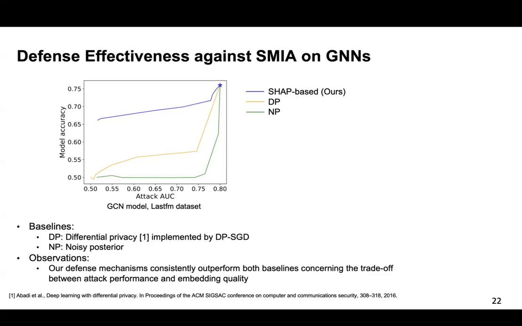This figure shows the trade-off against the SMIA on GNNs. We vary the noise scale and perturbation ratio and evaluate the attack accuracy and target model accuracy under different settings. Then we plot the trade-off curve. Each point corresponds to a pair of the attack accuracy and target model accuracy. In the figure, star means attack accuracy and target model accuracy without defense. We observe that our defense mechanism consistently outperforms both baselines, considering the trade-off between attack performance and target model quality. When the attack accuracy approaches 0.5, the target model performance of our method is still very high.